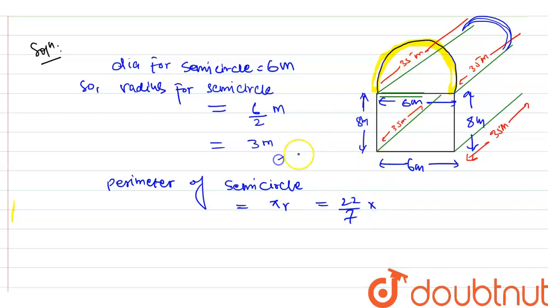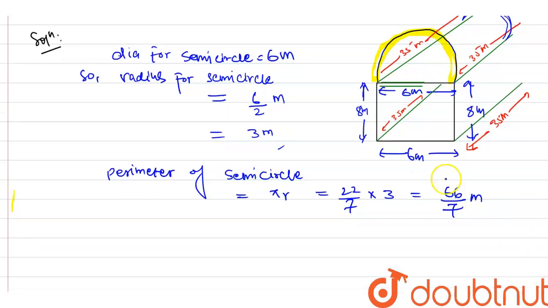R will be 3 meter, as we have found already. So here we will write 3, and it will be 66 upon 7. When we have to find the area for this semicircle, we will have to multiply by 35, because this is 35 meter long. Okay, now what we will have to do?